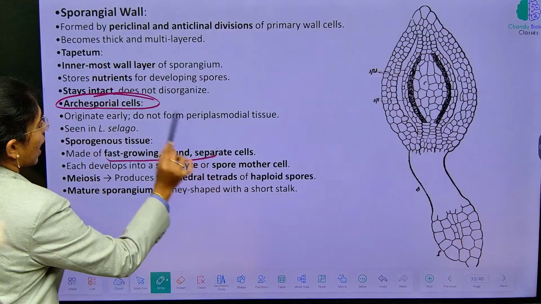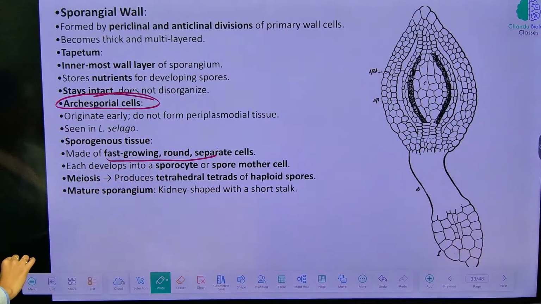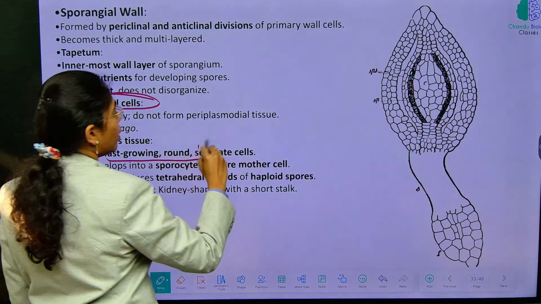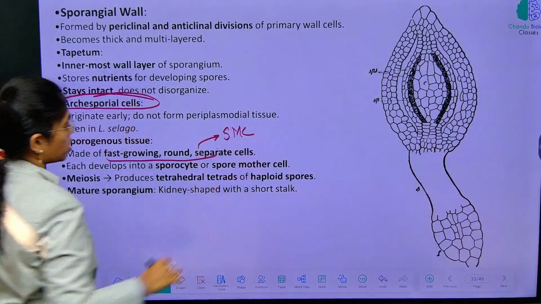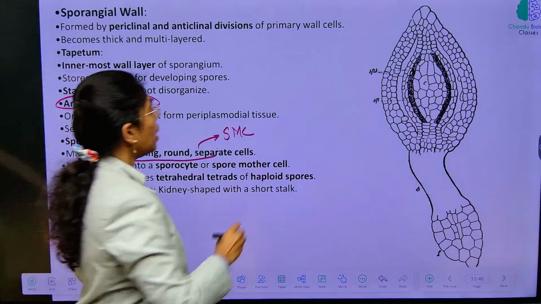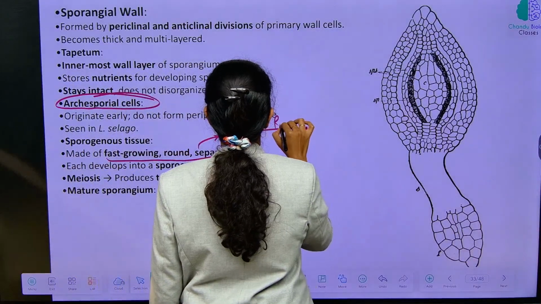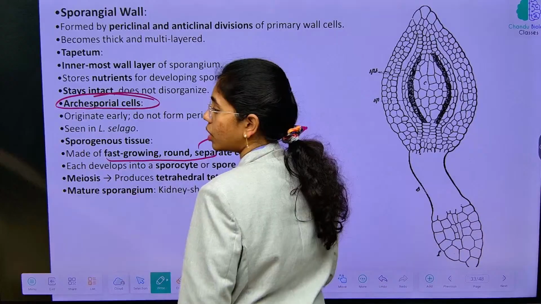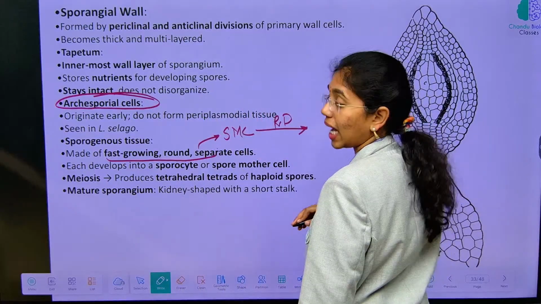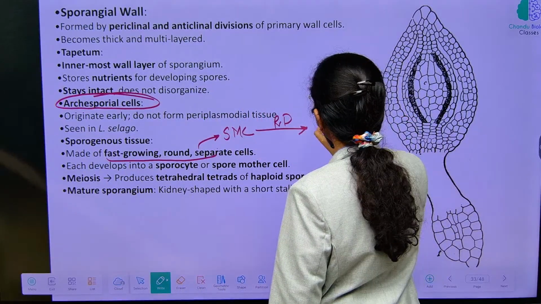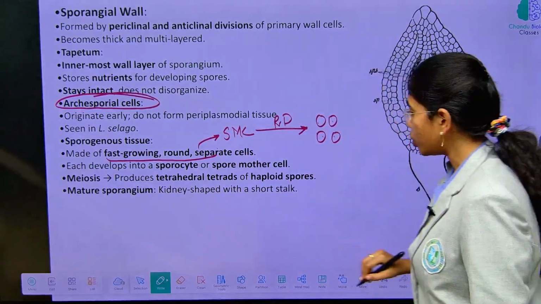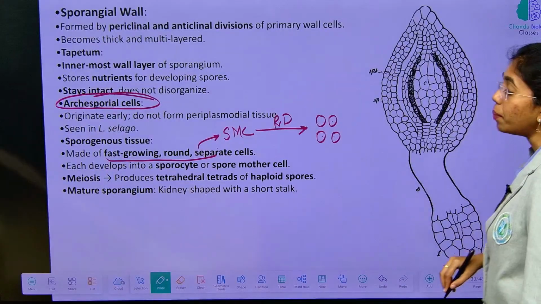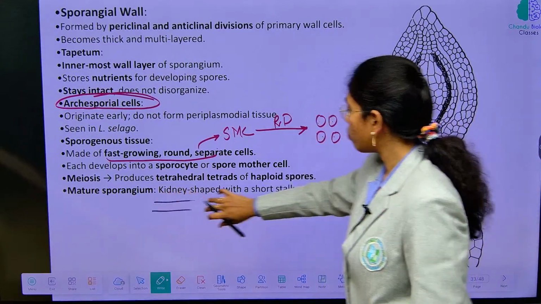which is having separate cells inside it. Each cell will develop into a spore mother cell or a sporocyte. The spore mother cell undergoes reductional division, or meiosis, inside the capsule itself, and it will form 4 haploid spores. Fine. Mature sporangium will be in what shape? Kidney shaped with small stalk.